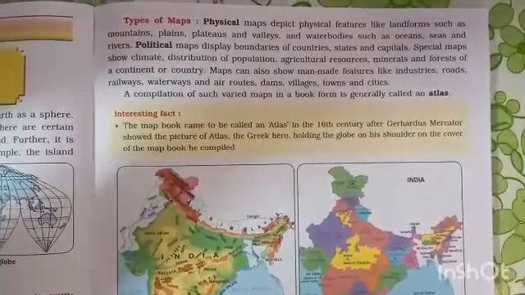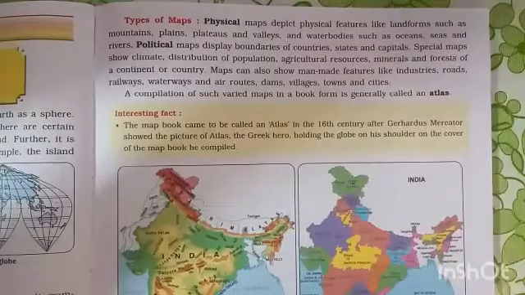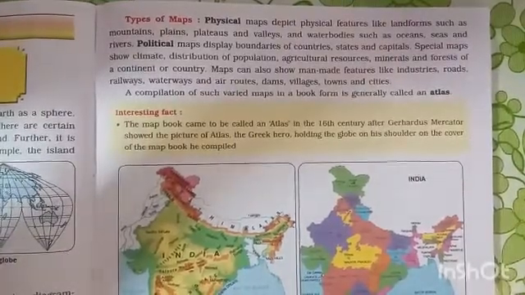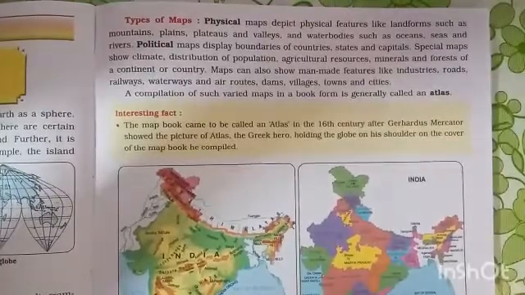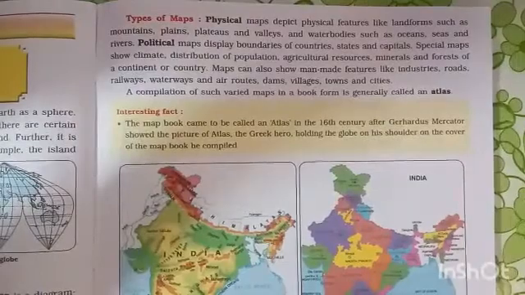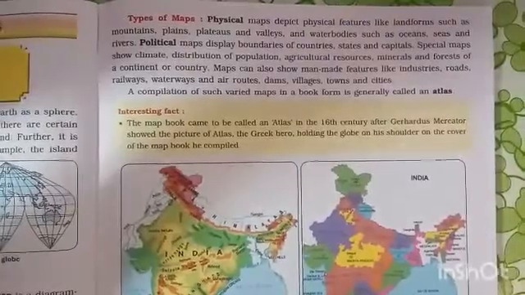Dear students, in this video I am going to explain about the types of maps. We know already, in our last classes we discussed the differences between maps and globe. So we can see the types of maps in this video.